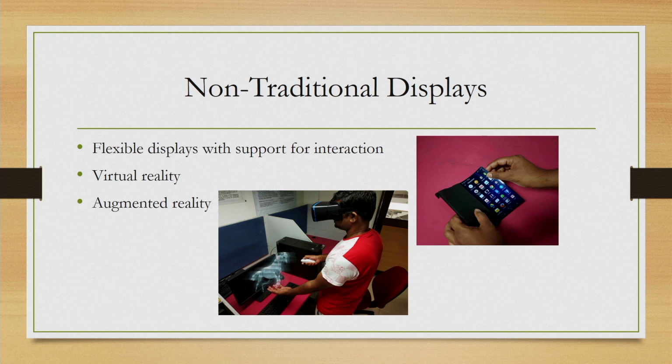The next area is non-traditional interfaces. Typically, when we say interface, intuitively we think of some screen, some display, and in the screen something is shown. Now, this sometimes may not be true.